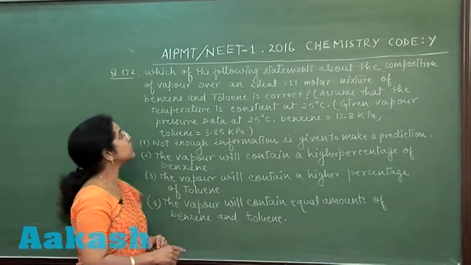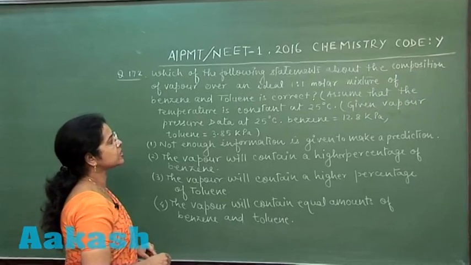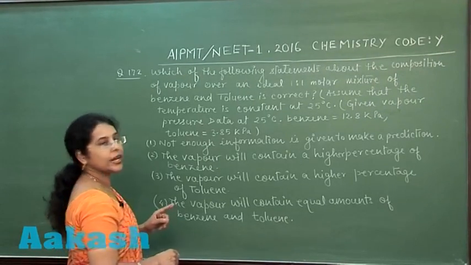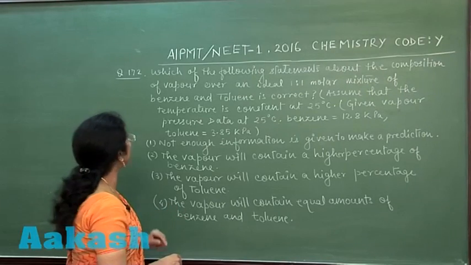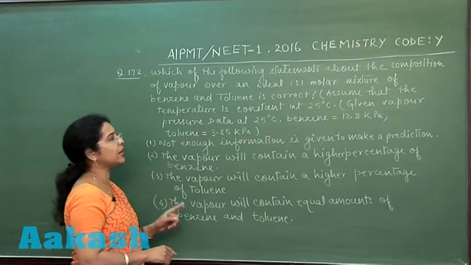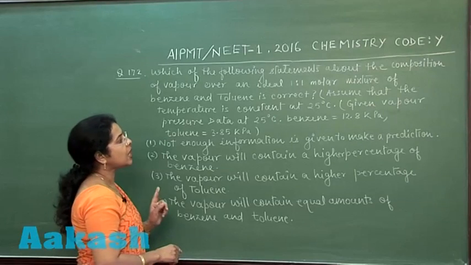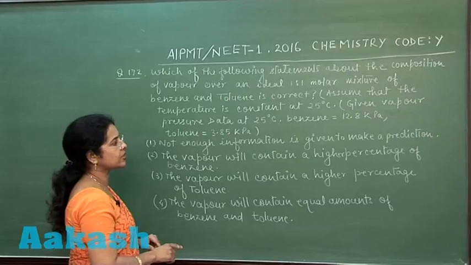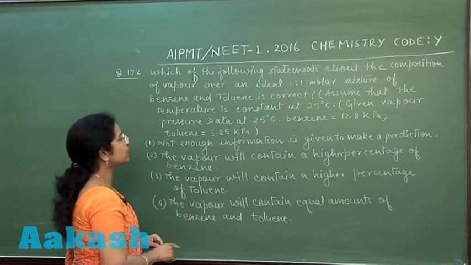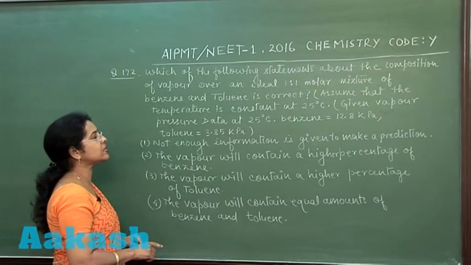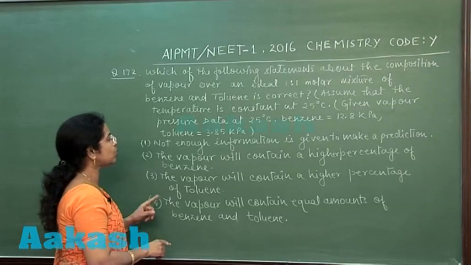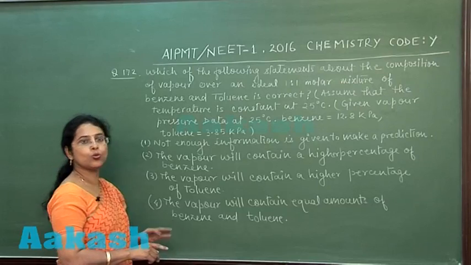So moving to the next question, which of the following statements about the composition of vapor over an ideal 1:1 molar mixture of benzene and toluene is correct? Assume that the temperature is constant at 25 degrees Celsius. Given vapor pressure data at 25 degrees Celsius is benzene 12.8 kilopascal while toluene 3.85 kilopascal.